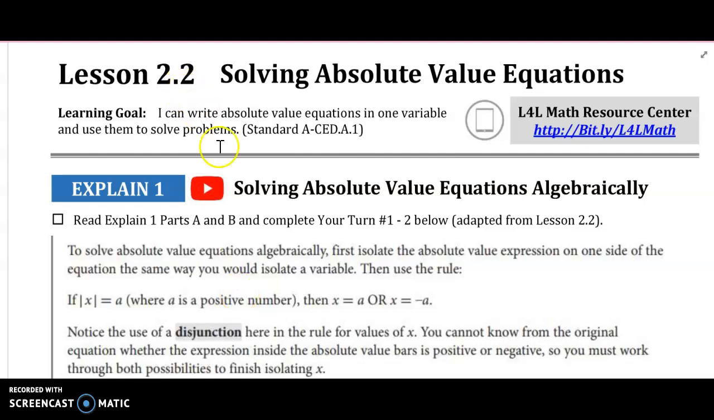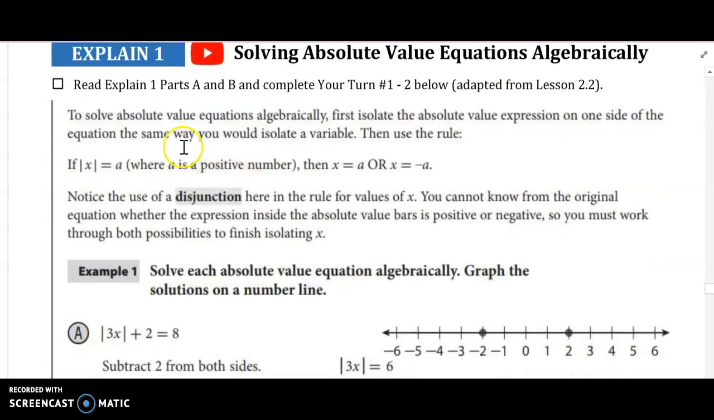All right, lesson 2.2, solving absolute value equations. So we want you to be able to write the absolute value equation in one variable and then use that to solve problems. To solve an absolute value equation algebraically, the first step you need to take is to isolate the absolute value expression on one side of the equation, the same way you would isolate a variable,